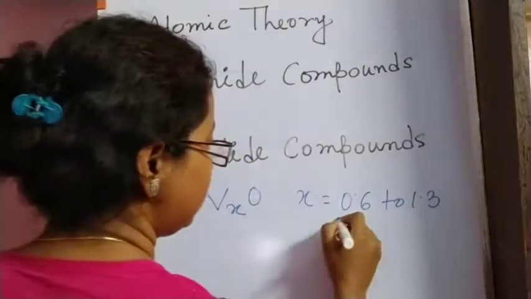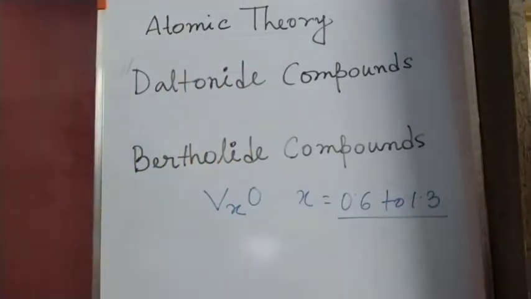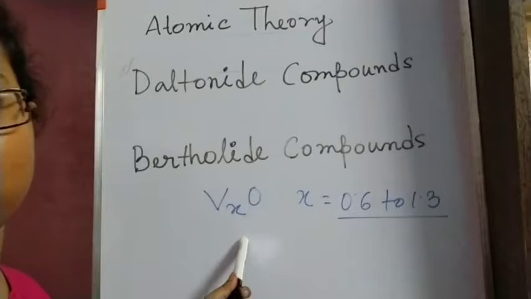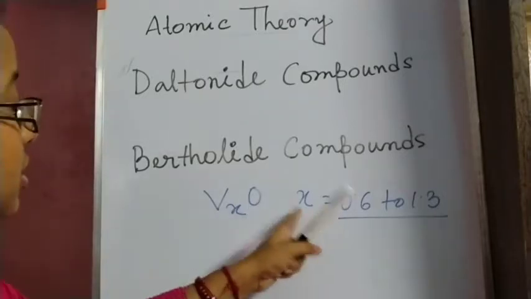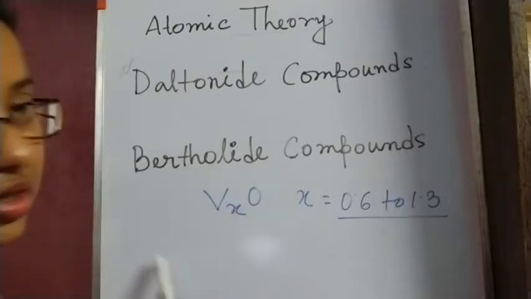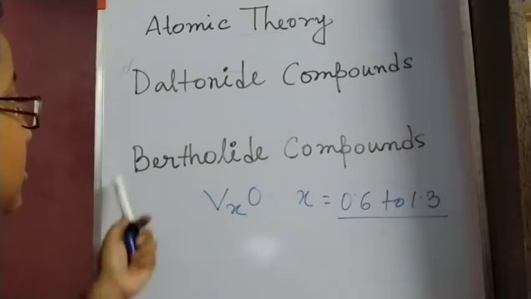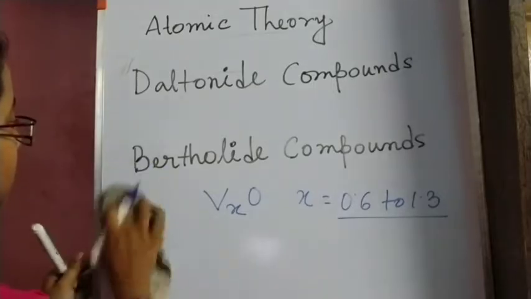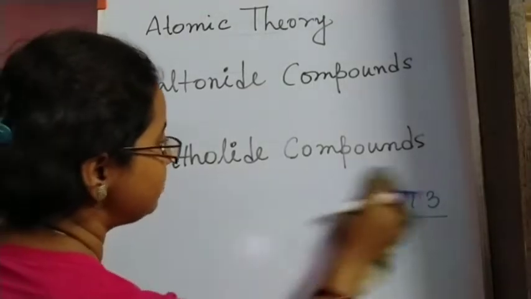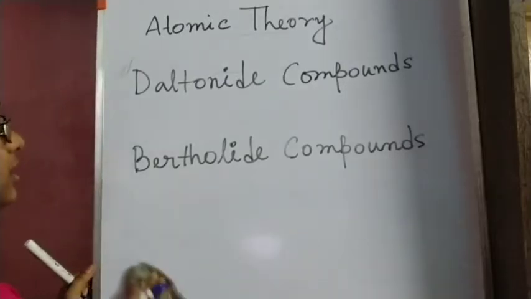Here also you can see the atoms are not in a simple whole number ratio. So vanadium oxide is also called a Berthollide compound. This was the difference between Daltonide and Berthollide compounds.